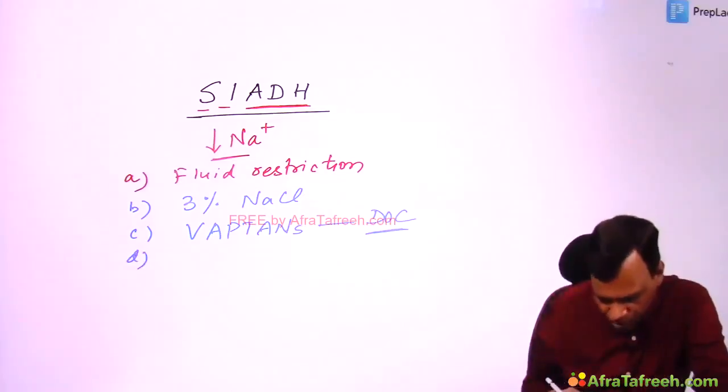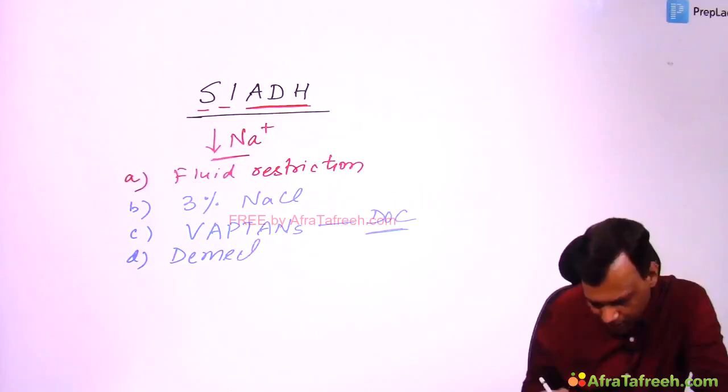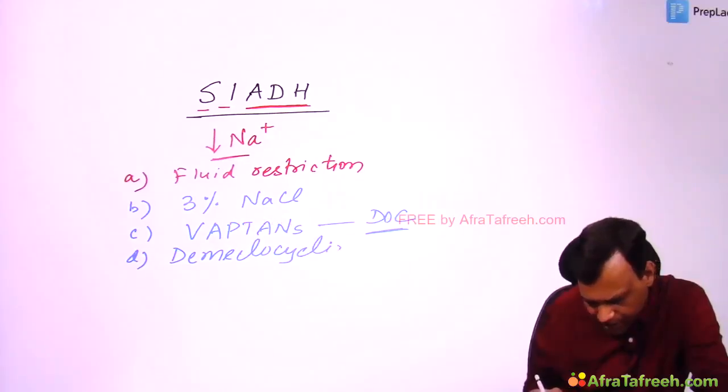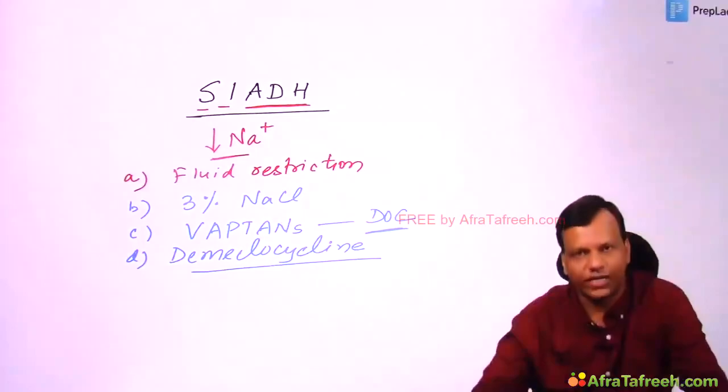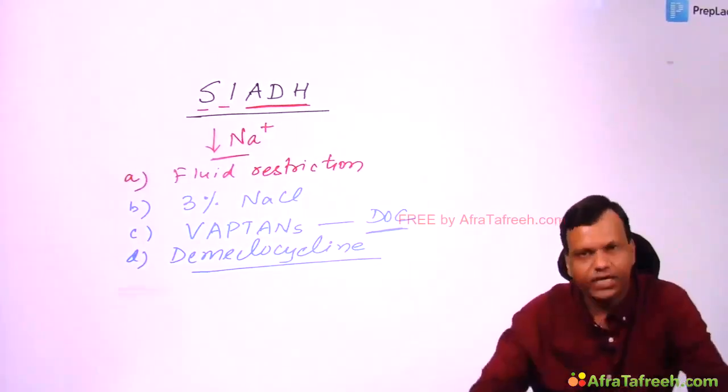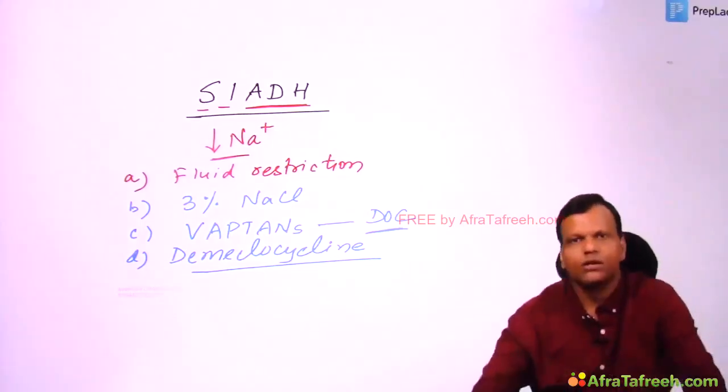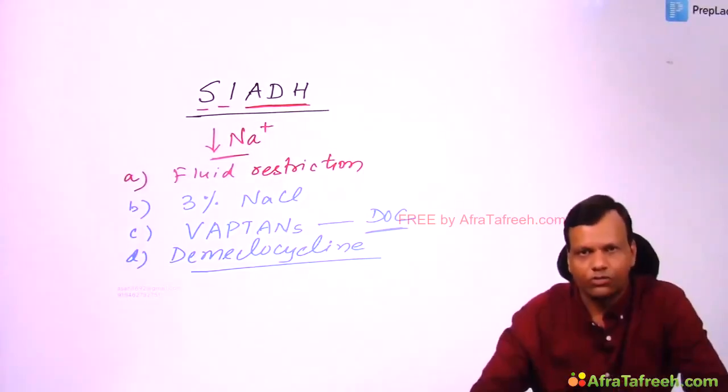And lastly, we can also use demeclocycline. Demeclocycline inhibits the action of ADH, and that can be utilized. Clear? So this is the treatment of SIADH. So this is all about the pituitary and hypothalamic hormones. Thank you.